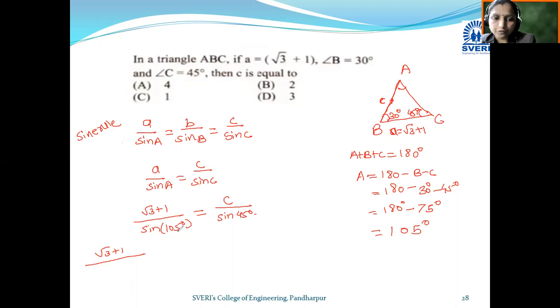To find the value of sine of 105 degree, we split this 105 into two standard forms. Okay, so what is the standard angle? How could we write this? 60 degree plus 45 degree. 60 degree plus 45 means 105. Okay, so in this way we are going to split this 105 degree into two standard angles. Here sine of 105 degree can be written as 60 degree plus 45 degree, and c upon, we know that the standard value sine of 45 degree is 1 upon root 2.